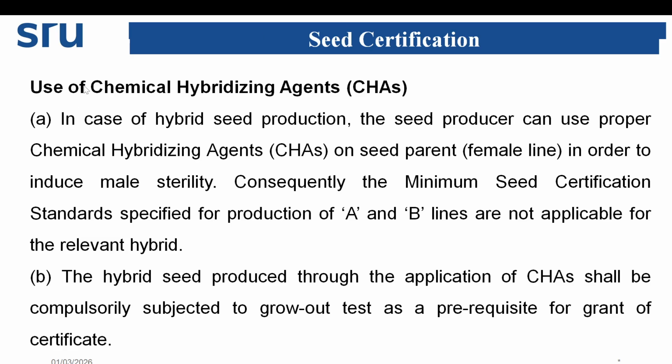Then use of chemical hybridizing agents, CHA. In case of hybrid seed production, the seed producer can use the proper chemical hybridizing agents on the seed parent in order to induce male sterility. Consequently, the minimum seed certification standards specified for production of A and B lines are not applicable for the relevant hybrid. The hybrid seed produced through the application of CHA shall be compulsorily subjected to a grow-out test as a prerequisite for a grant of certificate.